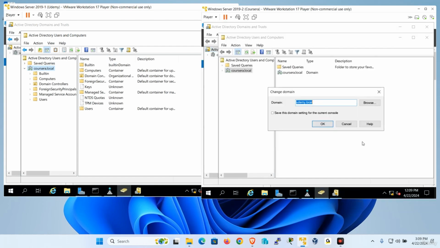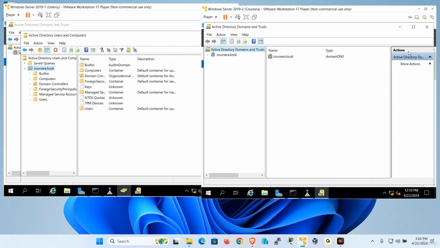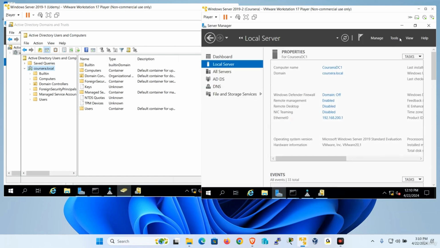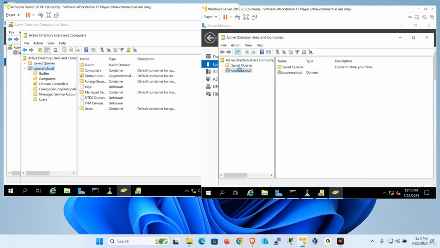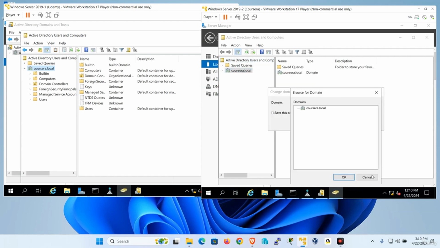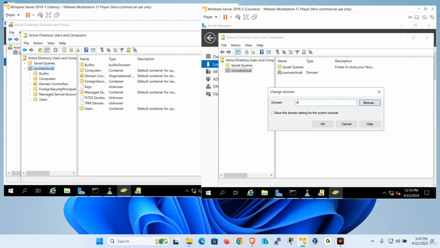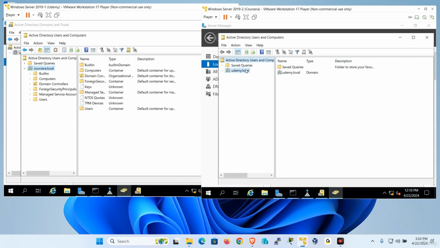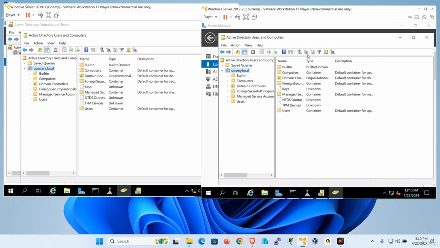This time, look what I'm going to do. I'm going to close Active Directory Users and Computers, and I'm going to go back to Server Manager, Tools, Active Directory Users and Computers, and I'm going to right-click Coursera, change domain, browse. I'm not going to see it, of course, but now I'm going to type Udemy.local. And okay, they can both connect to each other. You see that? With read access.